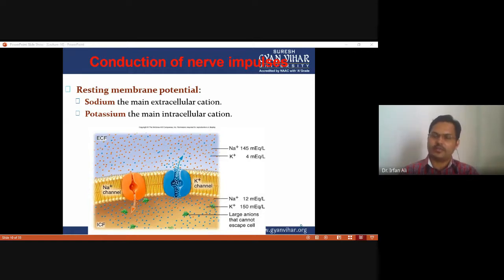So apart from any impulse, threshold potential or stimulus, there is a continuous flow of ions through the leakage gated ion channels.